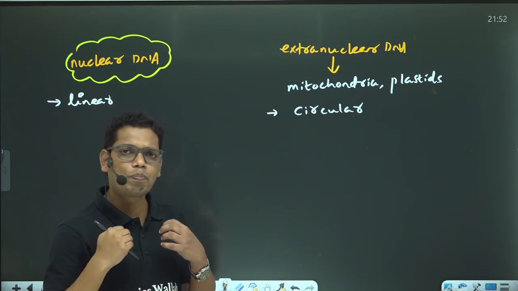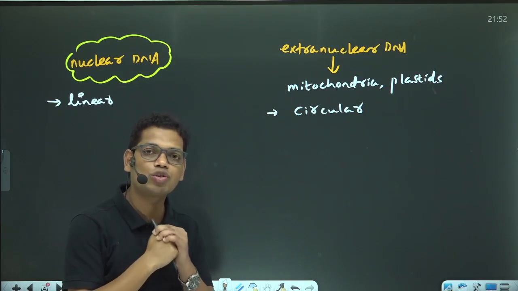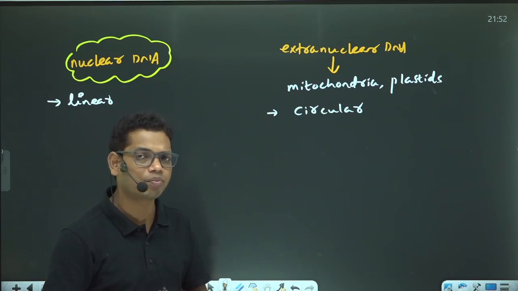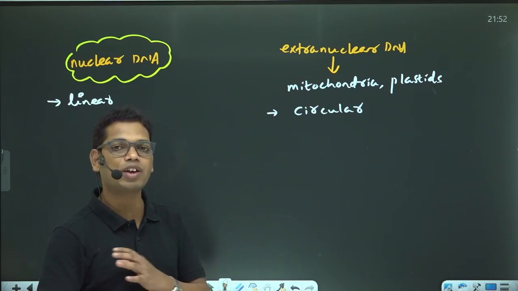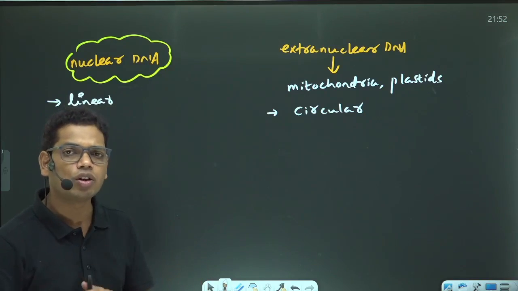To pack the DNA, we require some proteins. If the proteins are histones, then those DNA are said to be simply DNA. But if the DNA is not associated with any histone protein, then those DNA molecules are said to be naked DNA.